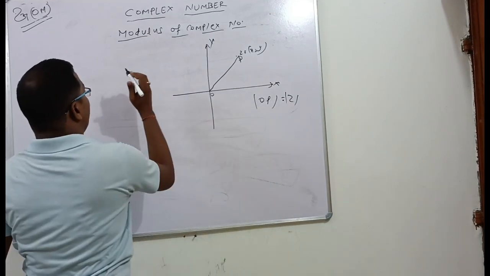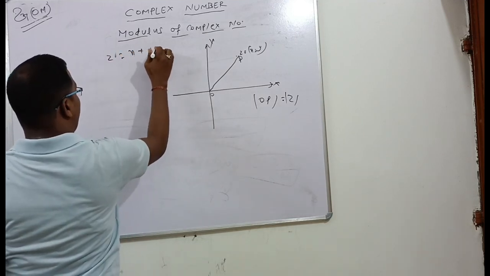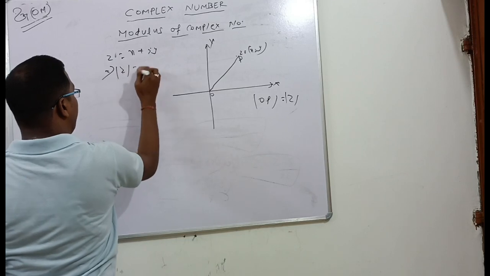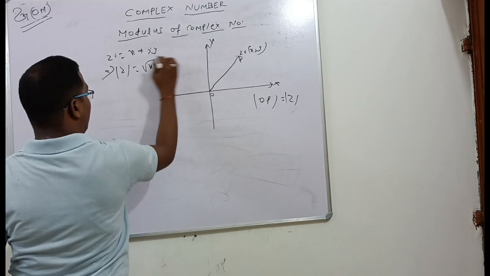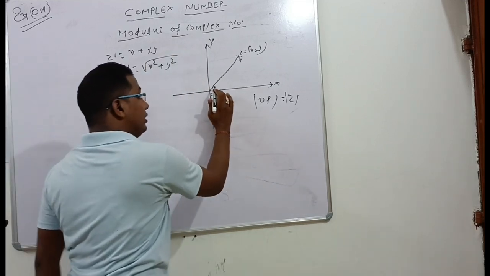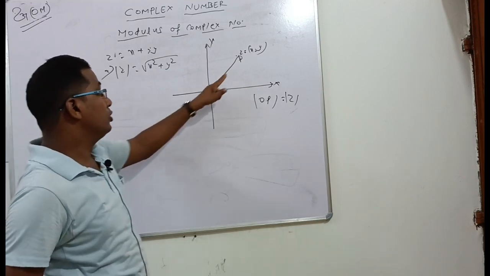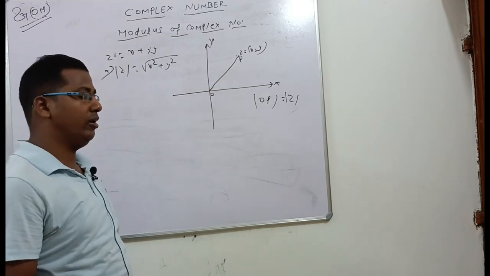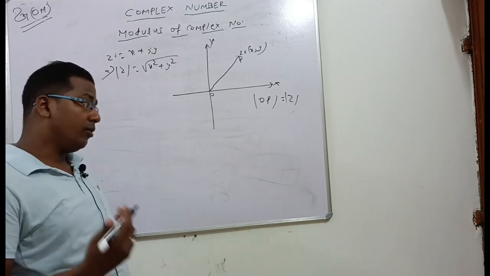So for z equal to x plus iy, mod z becomes square root of x square plus y square. How? The origin is (0, 0) and the point is (x, y). By taking the distance formula you can prove this, that is square root of (x2 minus x1) whole square plus (y2 minus y1) whole square. So mod z is equal to square root of x square plus y square.